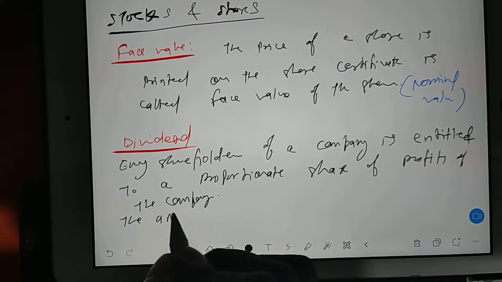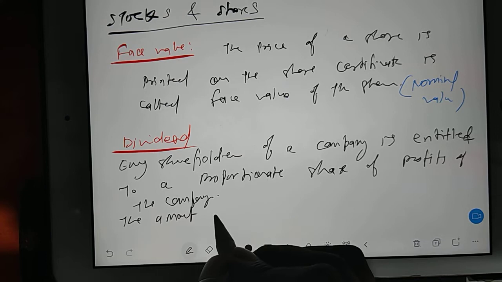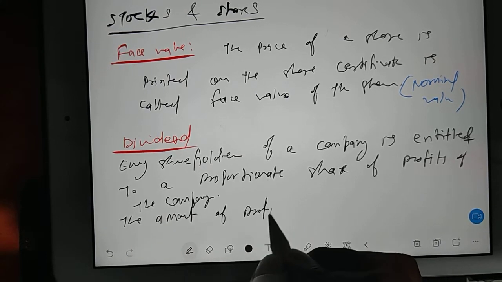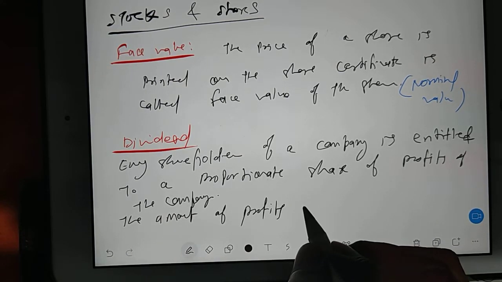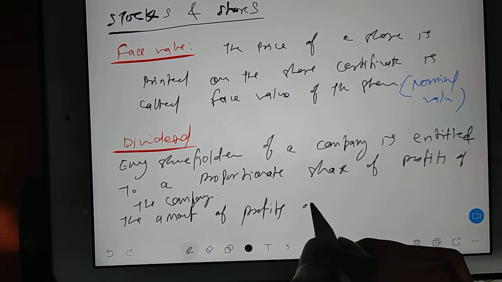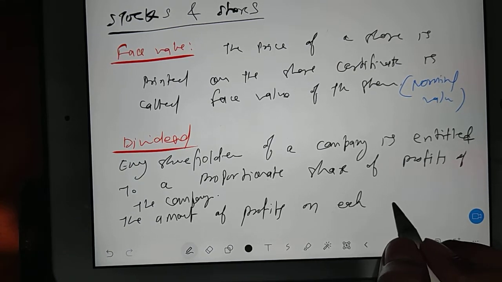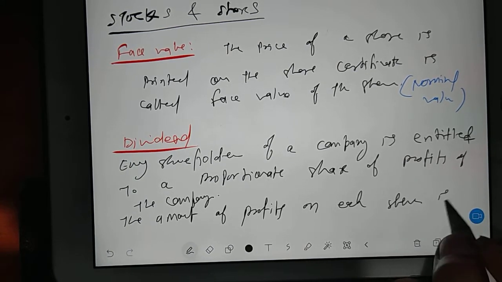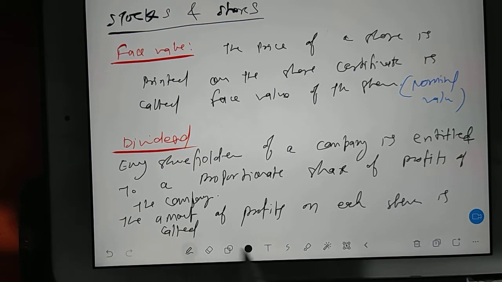The amount of profit on each share is called dividend.